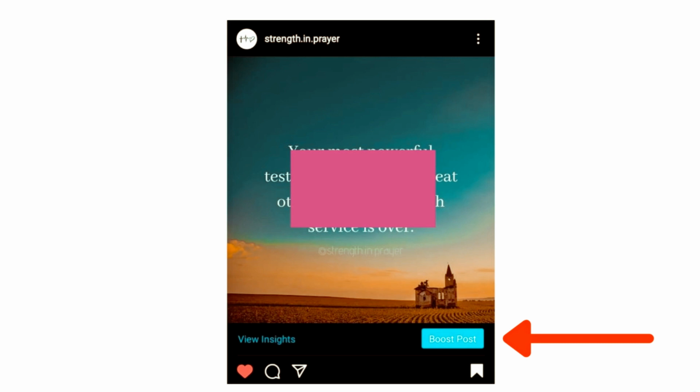So if you click on that, we'll be able to advertise this particular post. So at the moment you just need to know that if you click on that Boost Post icon, you will be able to advertise your post. And we'll be talking about advertising your Instagram post and other kinds of advertisements in the inorganic section of this course.